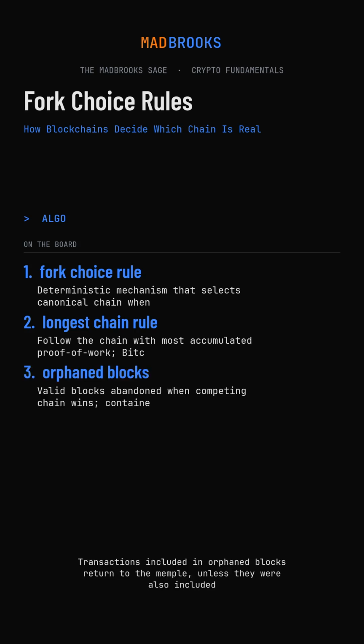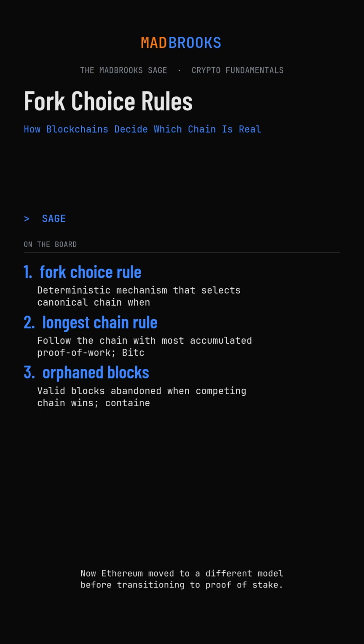Transactions included in orphaned blocks return to the mempool unless they were also included in the winning chain. Users who received funds in an orphaned block see those confirmations evaporate. This is why exchanges wait for multiple confirmations before crediting deposits. And that waiting period is really about letting the network reveal which chain has the economic weight behind it.